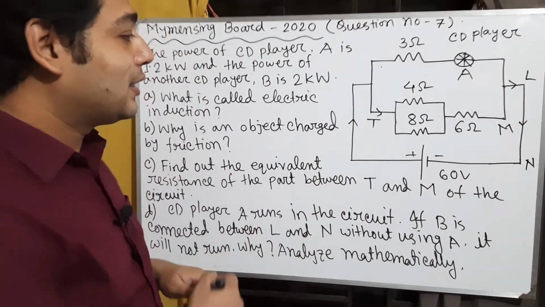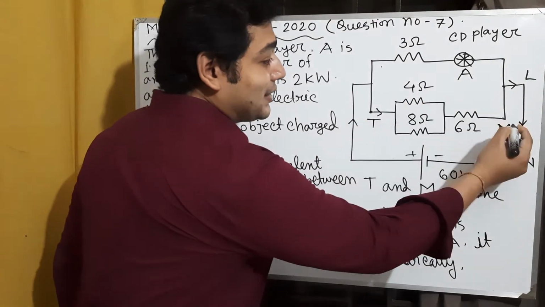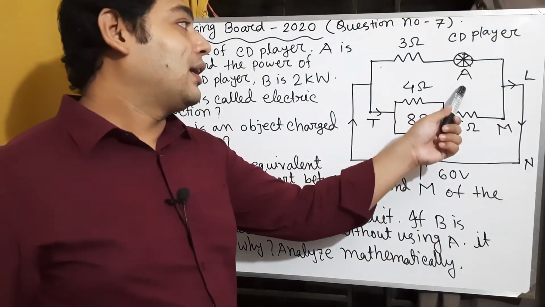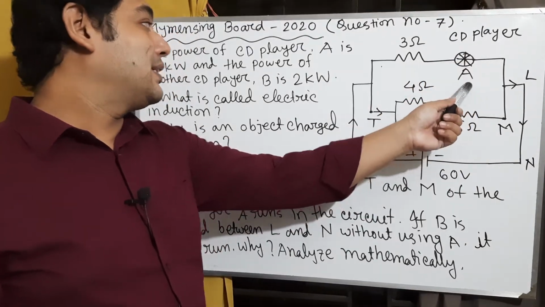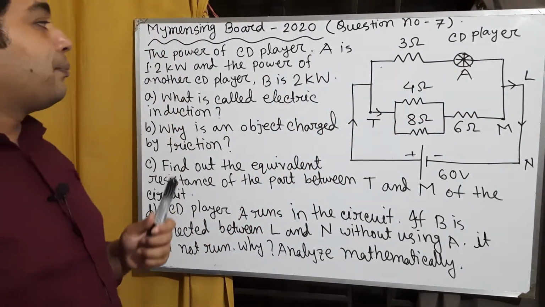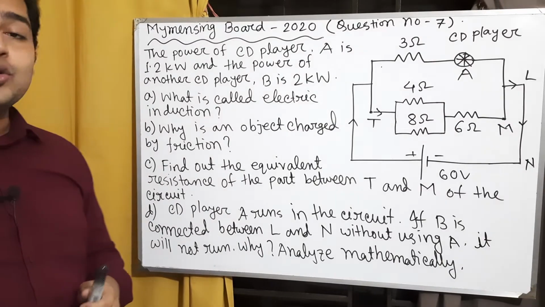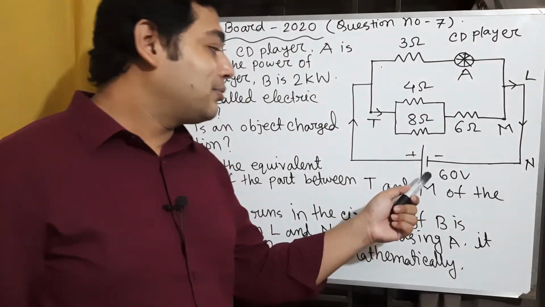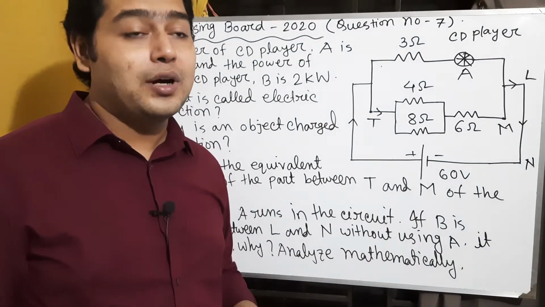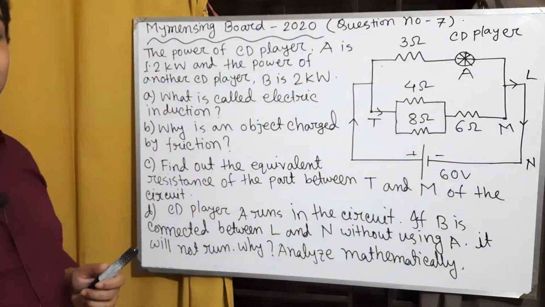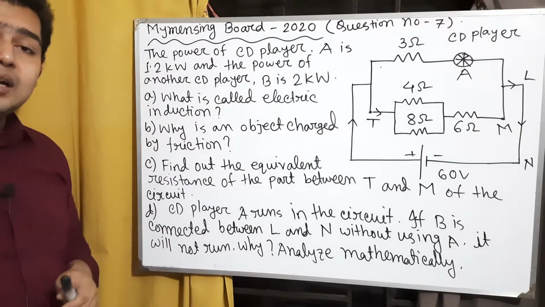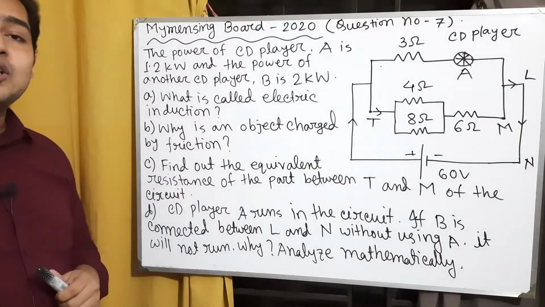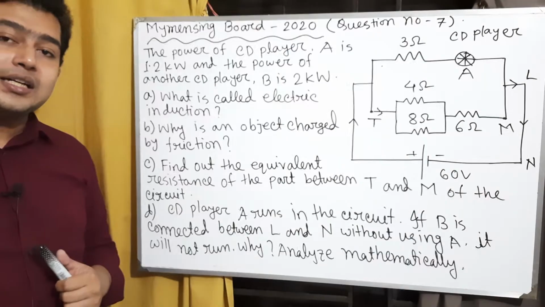Here this is the point T and this is the point M. And this is a first CD player which is A and whose power is 1.2 kilowatt. And the voltage of this circuit is 60 volt.